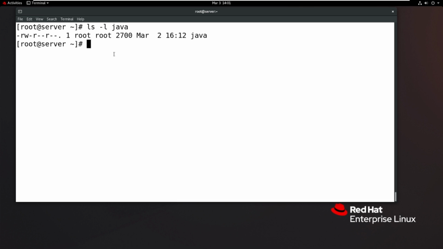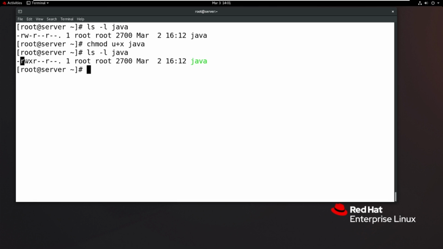Now I will show you how to change with symbolic. chmod is the command, and at the user level I want to add x permission. The user notation is u, and x means execute. By default the Java file has read and write at the user level. So I want to add x, then the file, Java. Check it now. The x permission is successfully added at the user level because I specified u plus x, meaning add x permission to the user.